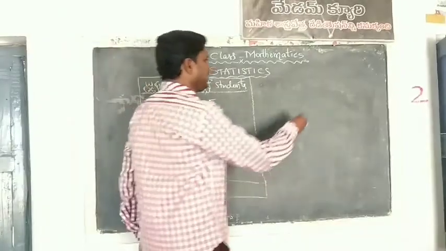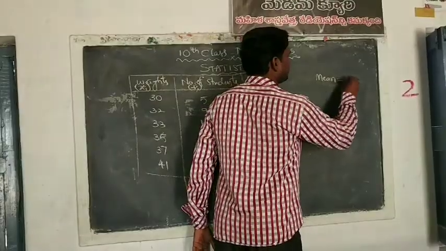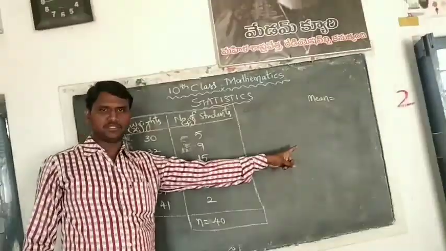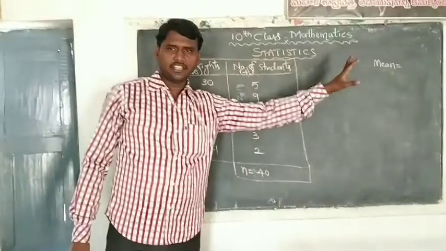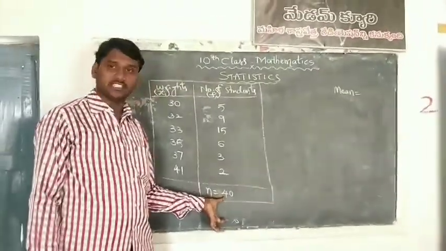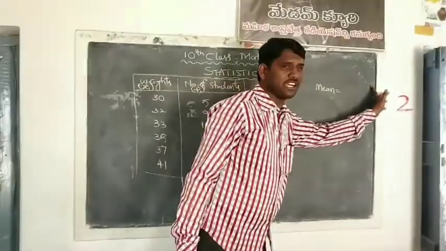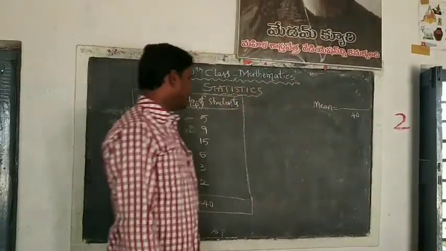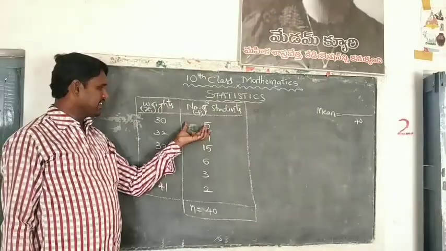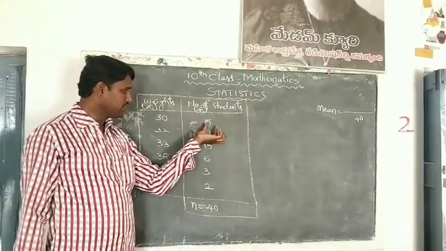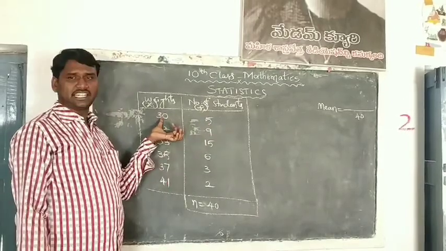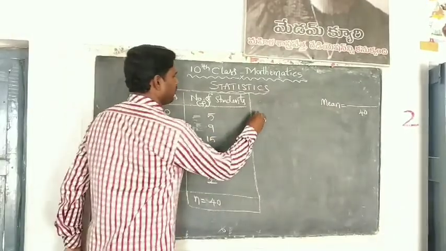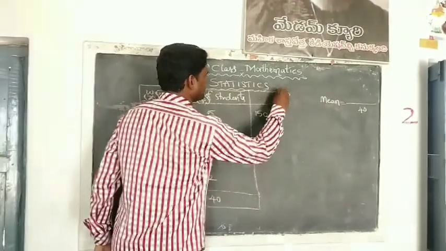To find the mean here, generally the ungrouped data formula is the sum of observations by the number of observations. Here, the weights of 40 students would be added in the numerator, divided by 40 students. But the individual weights are not given. Here, for 5 students, each student's weight is 30, so 5 into 30 is 150 kgs. It is the weight of 5 students.